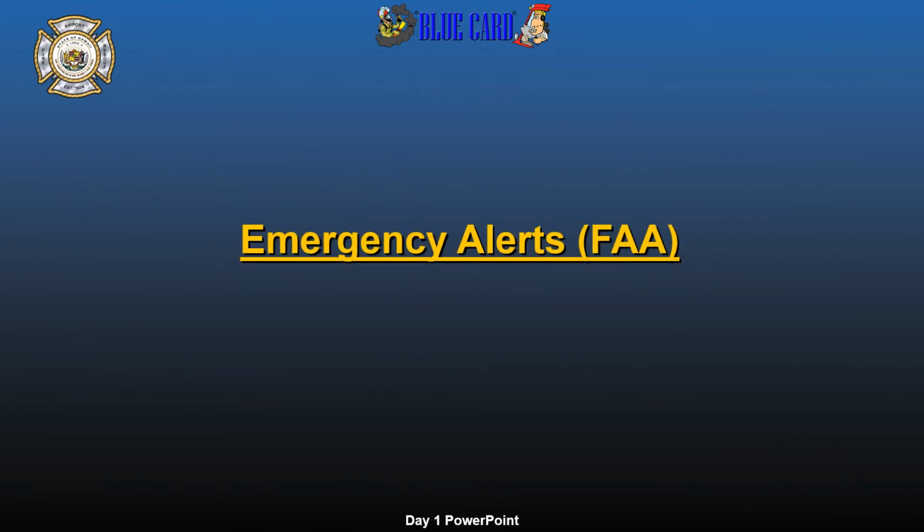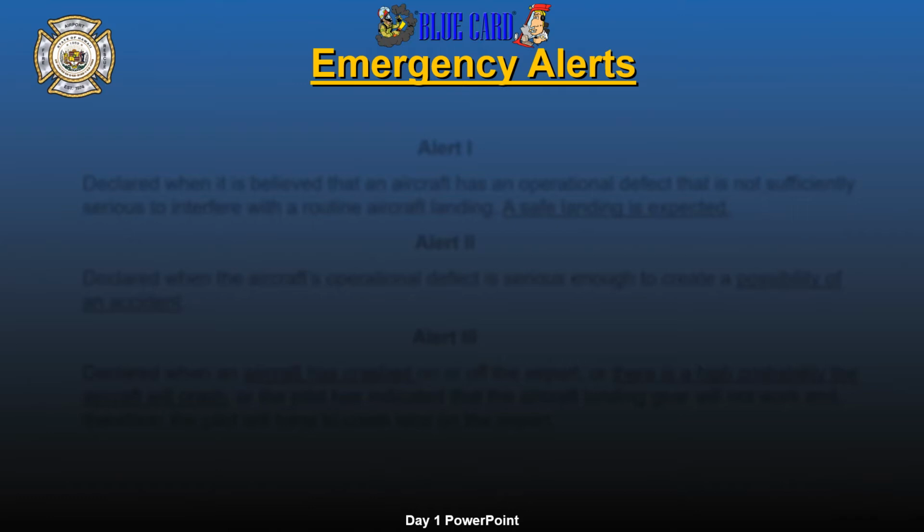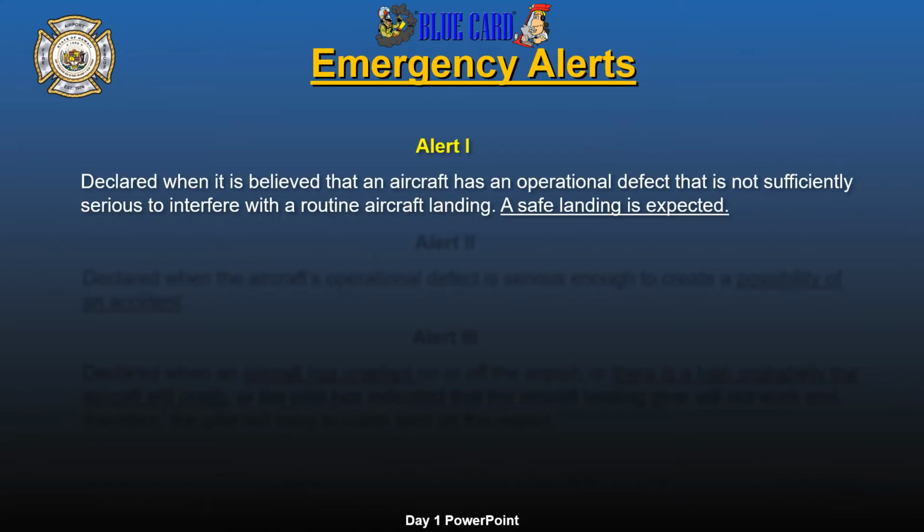Emergency alerts. An Alert 1 is declared when it is believed that an aircraft has an operational defect that is not sufficiently serious enough to interfere with routine aircraft landing. A safe landing is expected. Examples of Alert 1s are minor oil leaks, flap problems, airspeed indicators, or any warning lights.